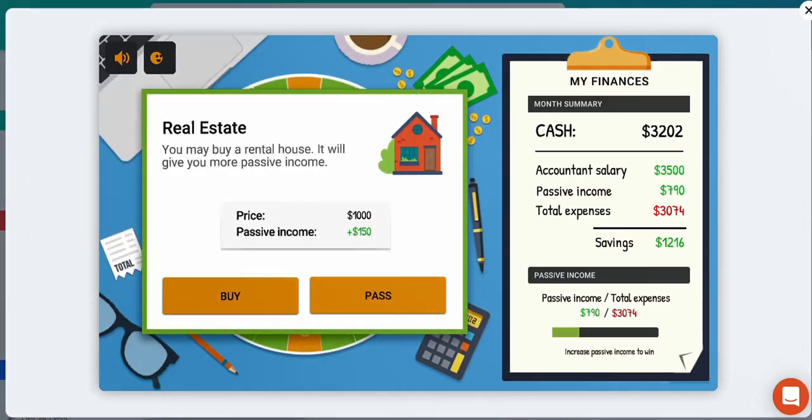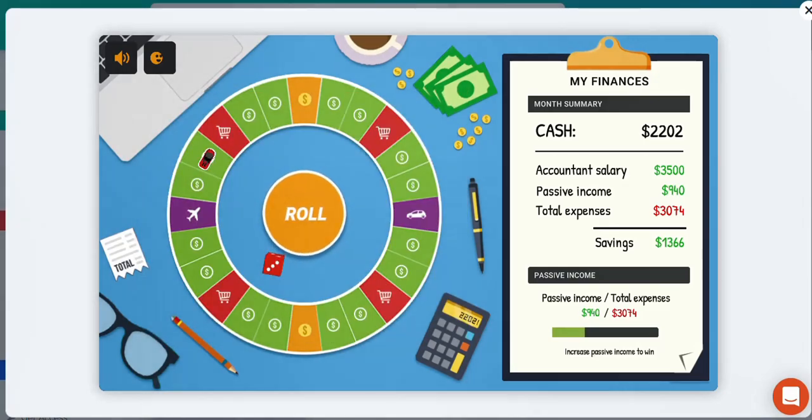Okay, can we invest in this real estate? Do we have enough money? Yes, we do. We can buy it. More expenses, unfortunately.